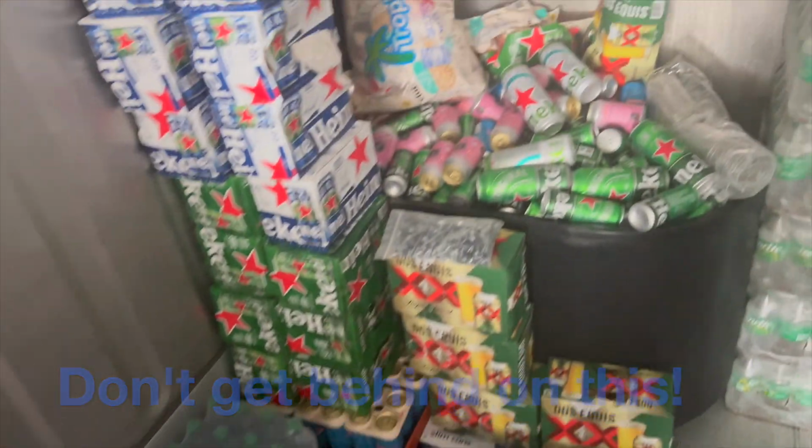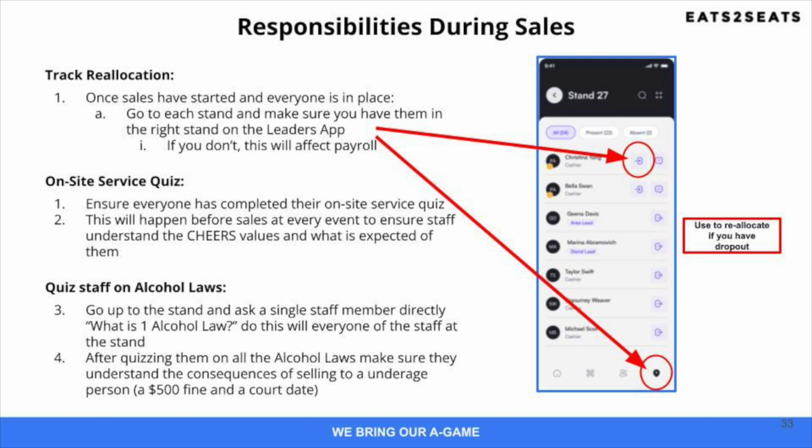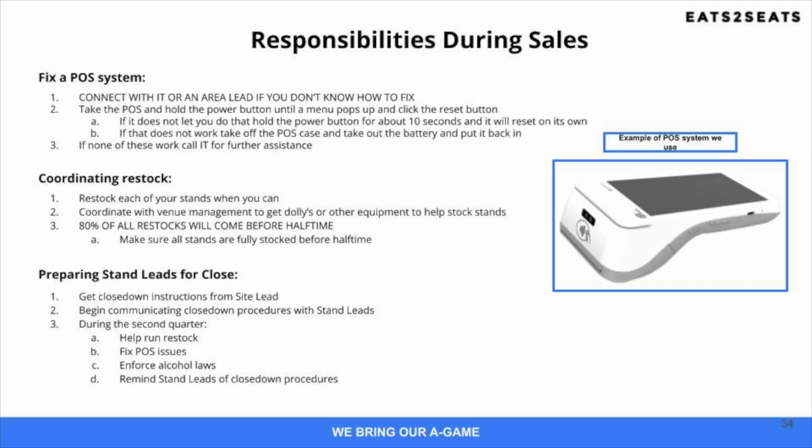If your account serves alcohol before sales begin, go to each stand and quiz staff on alcohol laws to ensure no violations occur during the shift. Other responsibilities include fixing point of sale systems, restocking your stands and coordinating with venue management to restock your stands, and preparing stand leads for Closedown.